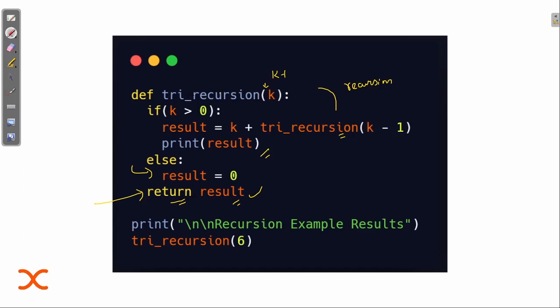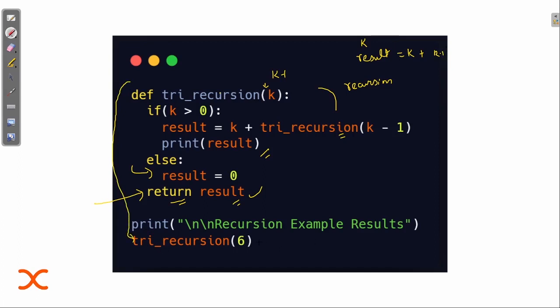Now what we are doing here is we have some value of k, and we have one result, and before that we are comparing. If k is greater than 0, then result is equal to the initial value of k, plus, then we are calling the function name itself. That is recursion happening, and the parameter decreases by 1.